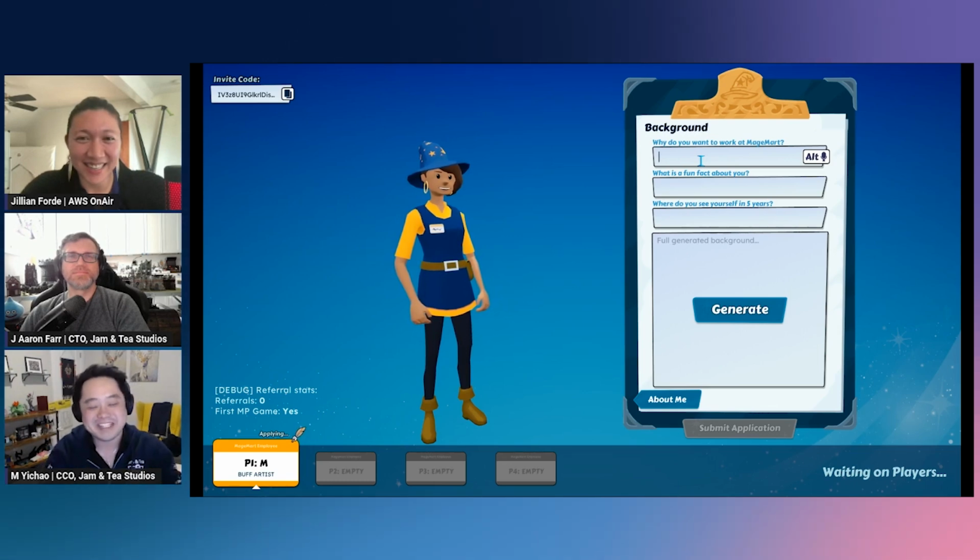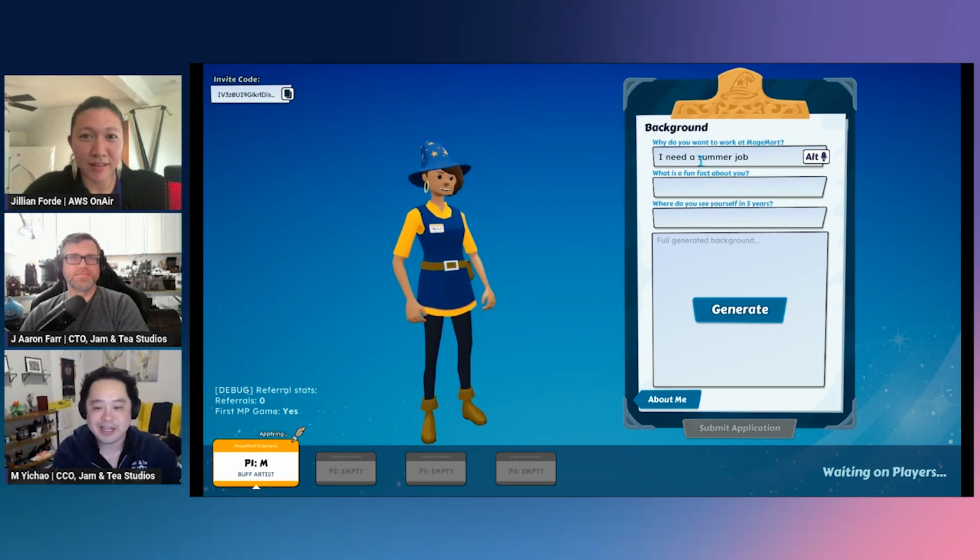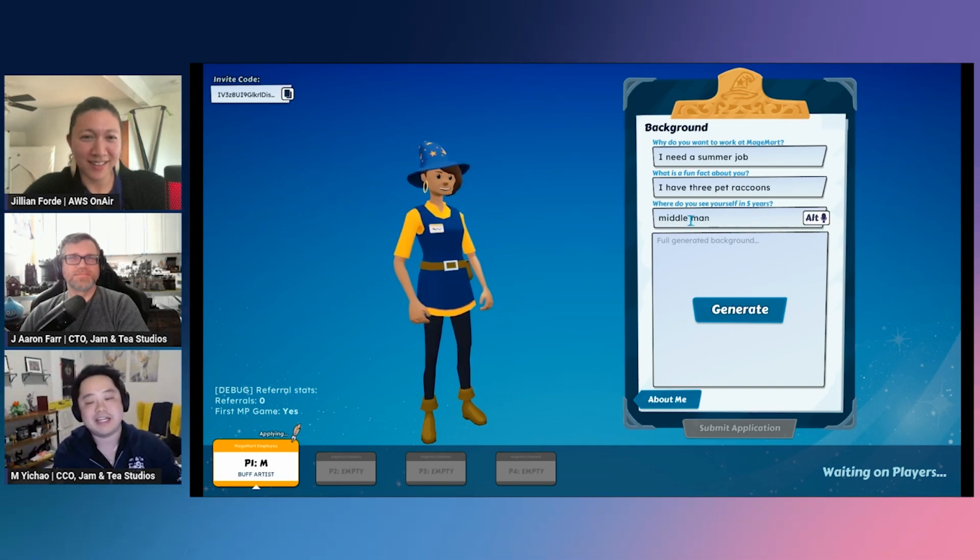Then we jump into, again, the fantasy: you're filling out a minimum wage job application. So we've got some questions to answer. Why do we want to work at Mage Mart? I'm going to say I need a summer job. A fun fact about us: I'm going to say I have 3 pet raccoons. And where do I see myself in 5 years? We're going to aim realistically. I think we'll say middle management. Nothing too crazy here.